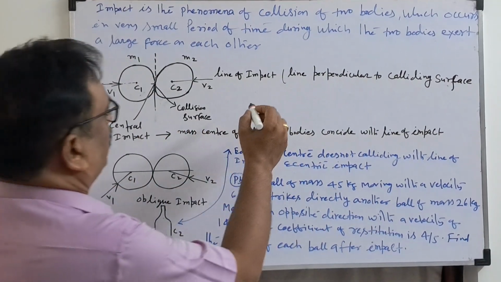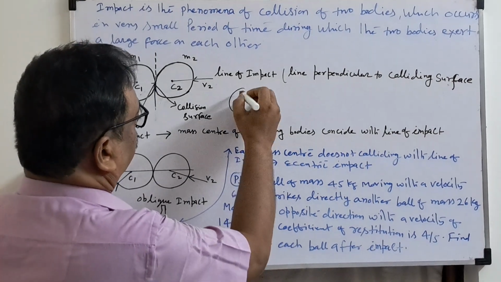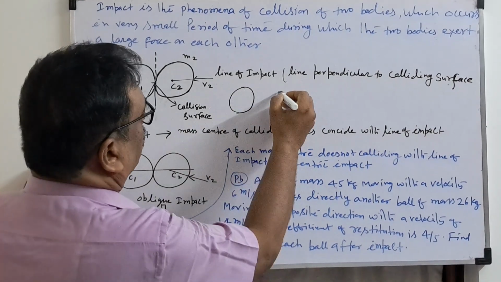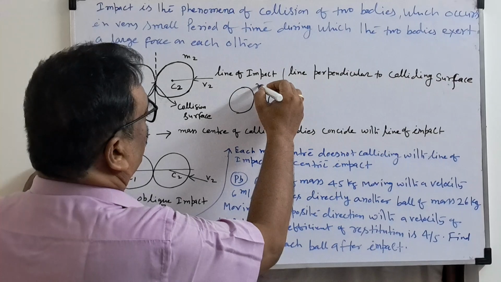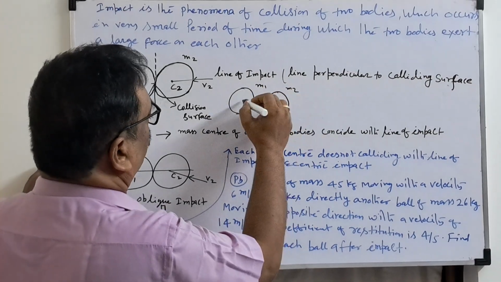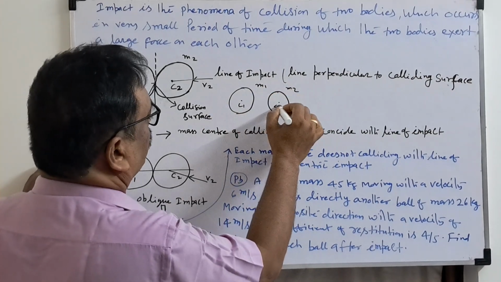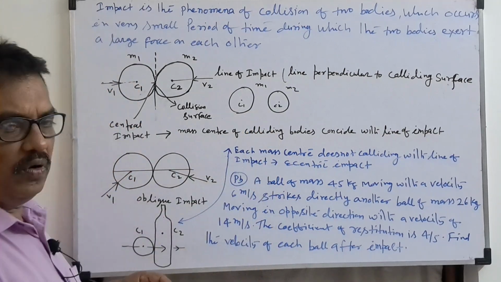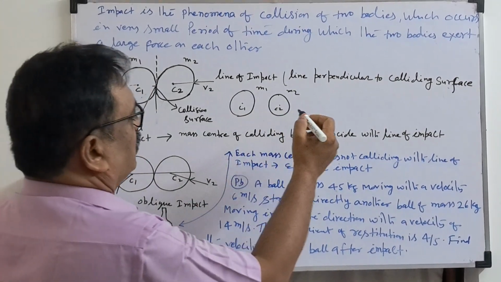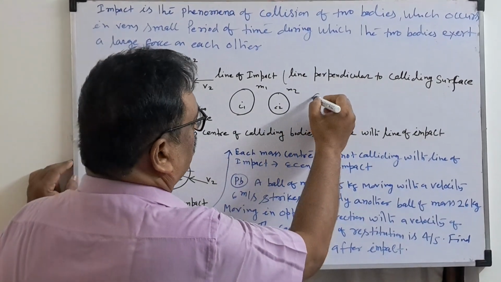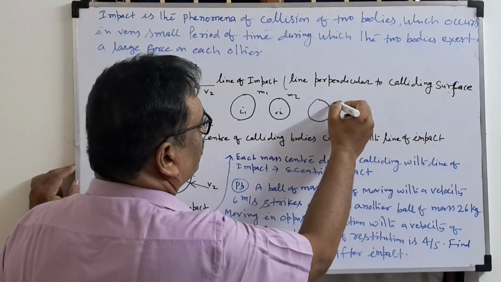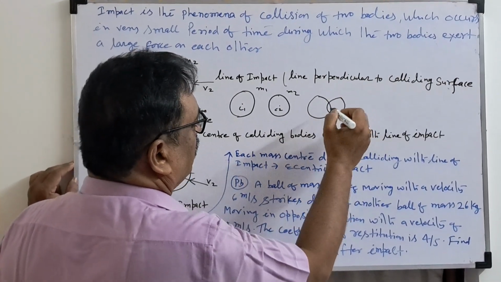So think about two balls will be there. Both balls will be having mass m1 and m2. This is the center C1 and C2. Before collision, this is the situation. During the collision, what will happen? It will get some impression inside.